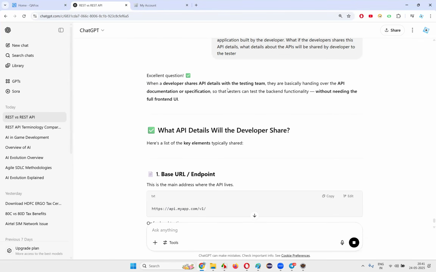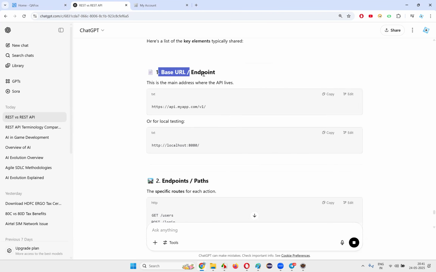When the developer shares API details with the testing team, they are basically handing over the API documentation or specification so that testers can test the backend functionality without the need of the front end UI, because the front end UI will take some time. So API documentation without the UI part will be there. Here, the first thing is the base URL. It's the endpoint.